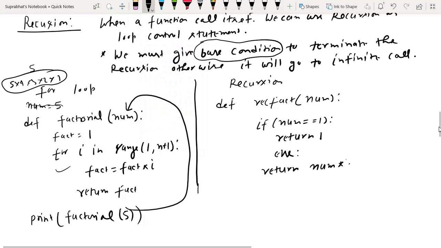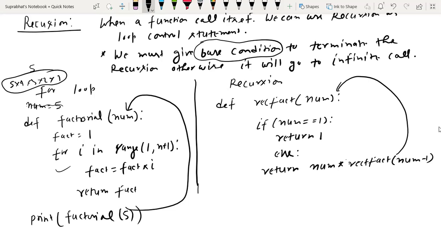So num multiply by rect fact, and here I pass num minus 1. You can see this function rect fact calls itself inside its body. If it is calling itself again and again, this is termed a loop, because in this last statement, return num into rect fact num minus 1, this is the calling part.